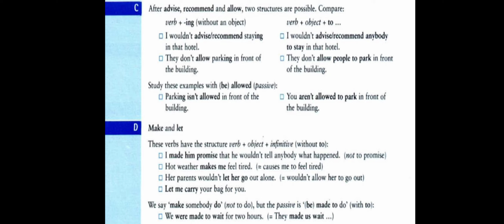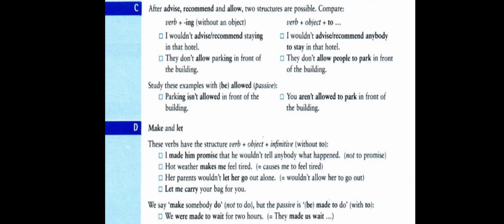This is the passive form of the previous example: they don't allow parking in front of the building. When we make it passive, we bring the word parking to the beginning of the sentence, and we change the verb "don't allow" from active to passive. It becomes "isn't allowed" because it is in the present simple, and we use "is". Parking is singular, so we use "is", and "don't" is negative, so we use "is" in the negative form. Then we use "allow" in the past participle, so it becomes: parking isn't allowed in front of the building.